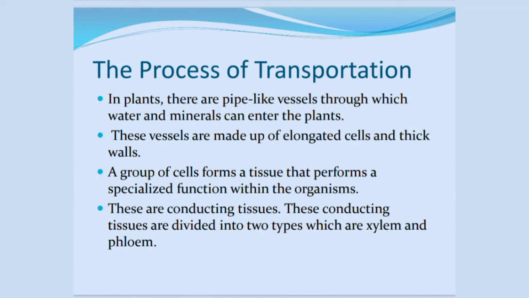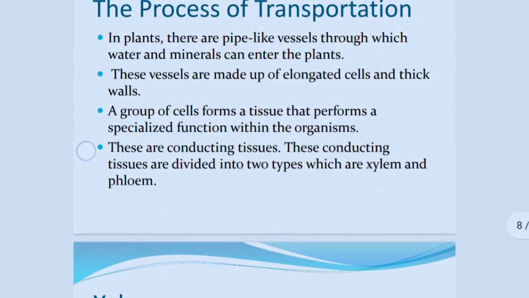These are conducting tissues, divided into two types: xylem and phloem. In plants, transportation takes place with the help of these two types of conducting tissues.